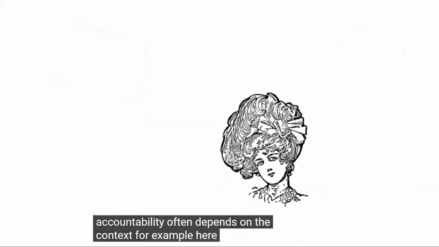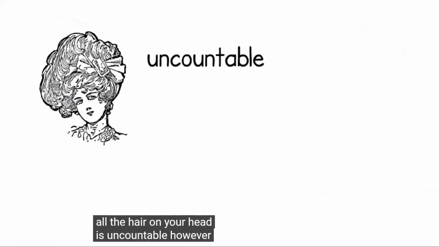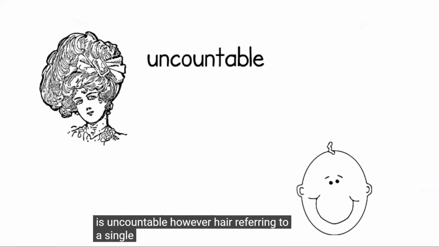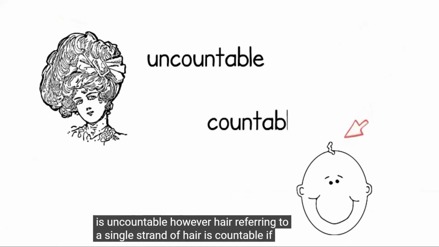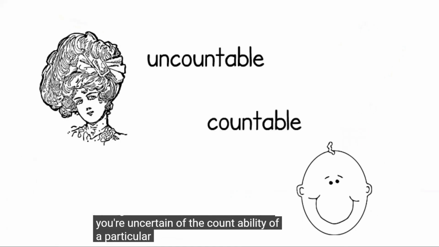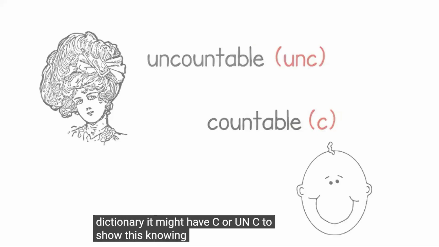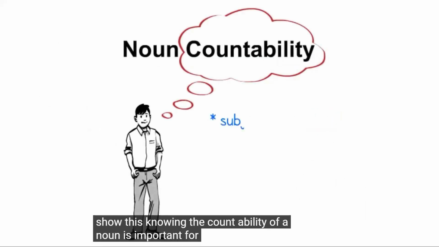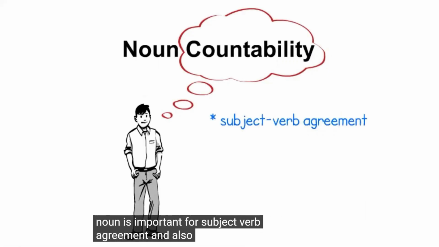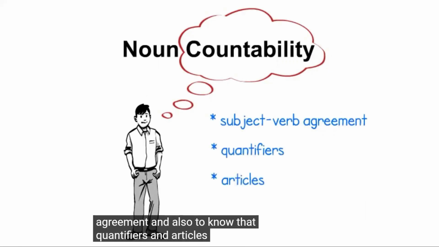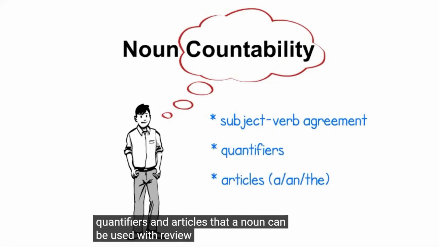For example, hair, referring to all the hair on your head, is uncountable. However, hair, referring to a single strand of hair, is countable. If you're uncertain of the countability of a particular noun, check in the dictionary. It might have C or UNC to show this. Knowing the countability of a noun is important for subject-verb agreement, and also to know the quantifiers and articles that the noun can be used with. Review the exercises below, as well as the exercises on subject-verb agreement and articles.